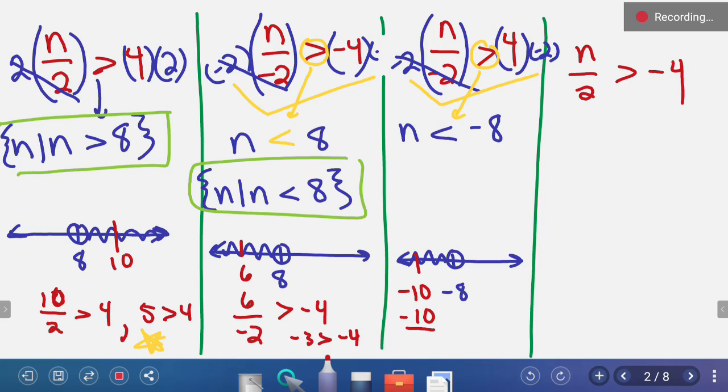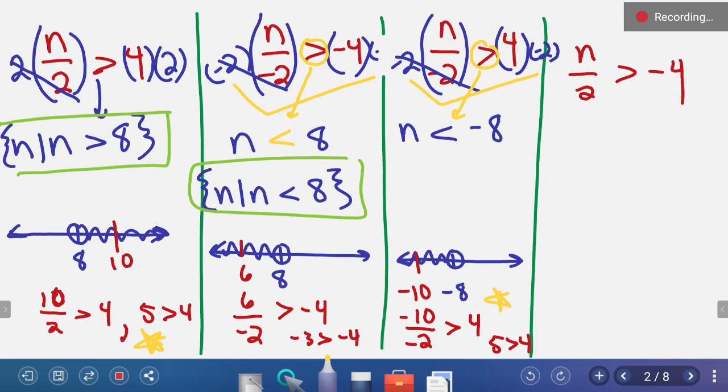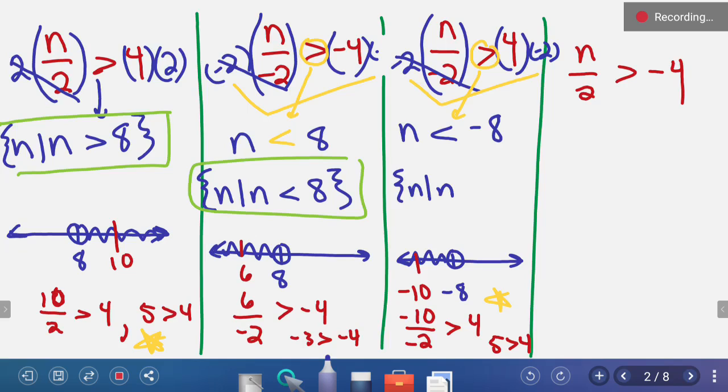Negative 10 over negative 2, is that greater than 4? Negative 10 over negative 2 is a positive 5, and 5 is greater than 4, so it checks out. We are correct. So we can put this in solution set notation. N is true when n is less than negative 8.